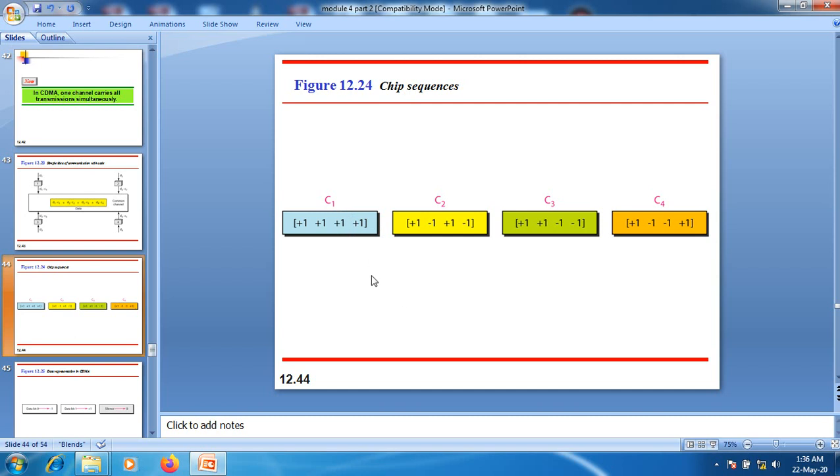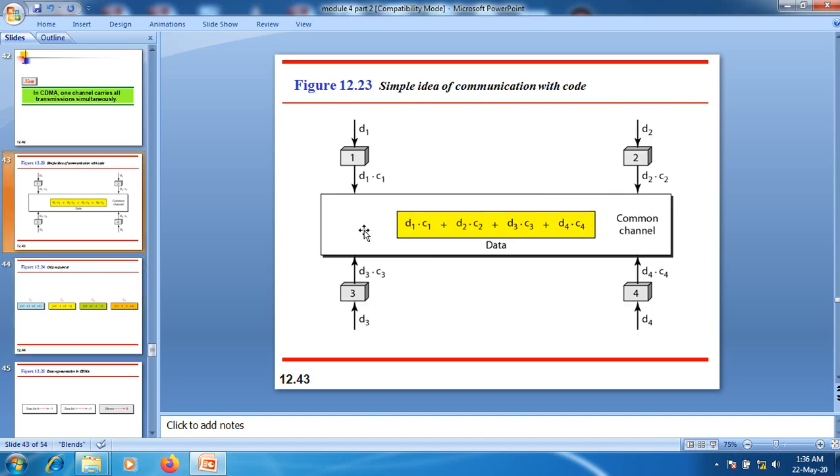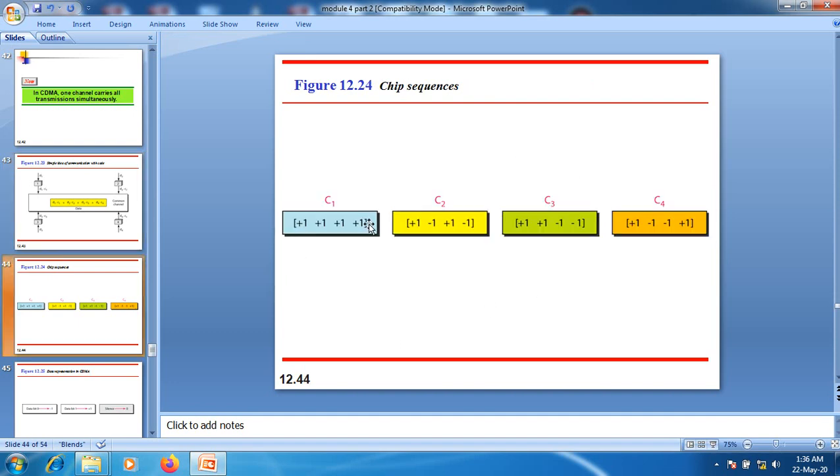If you look at the properties of these chipping sequences, each chipping sequence is made up of n elements, where n is the number of elements. In the previous example, we have 4 stations, and this chipping sequence must consist of 4 elements.